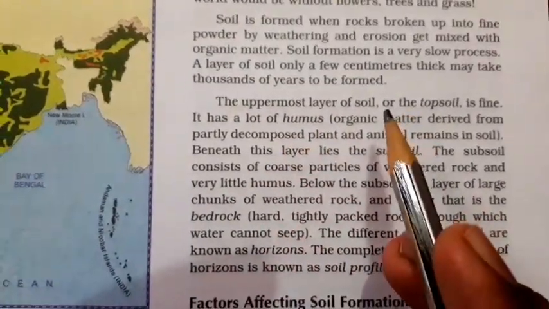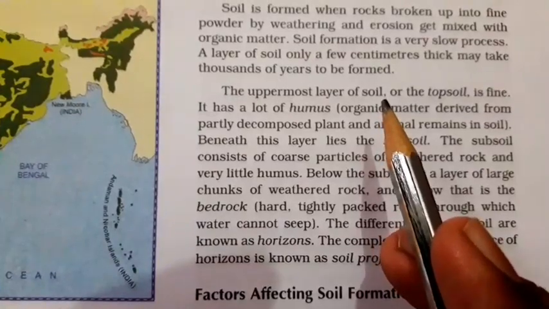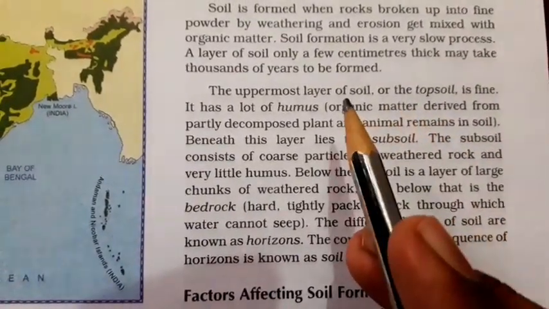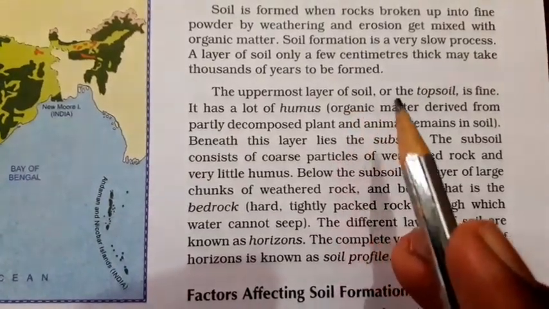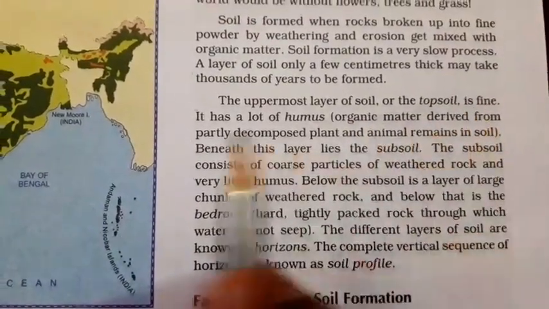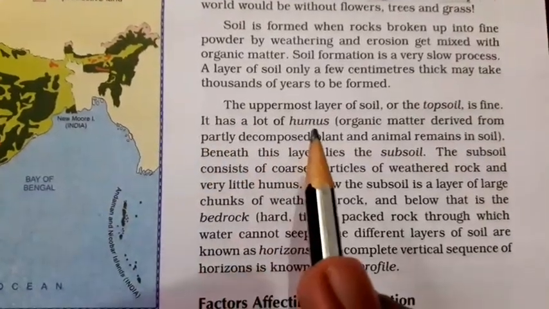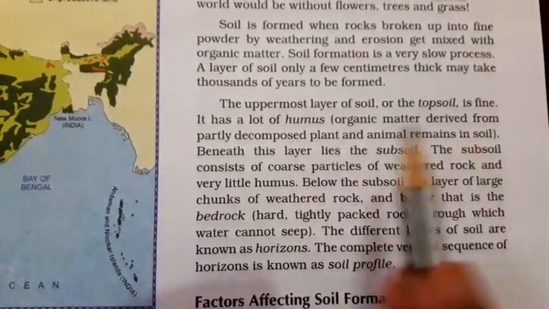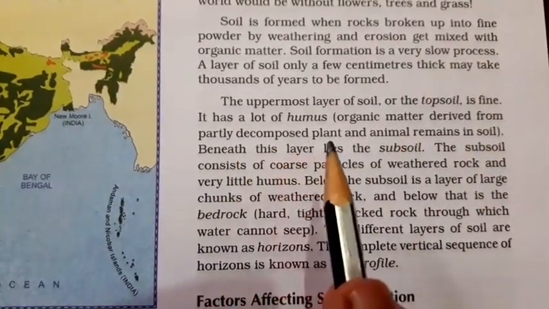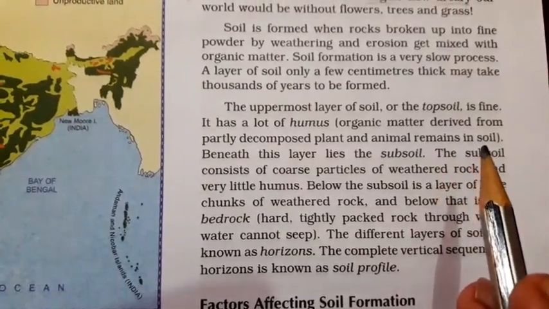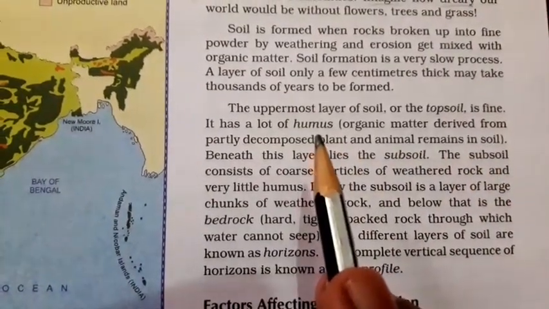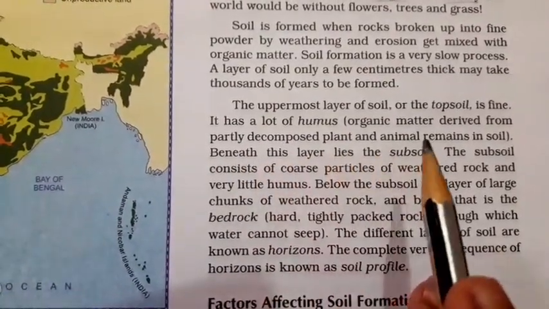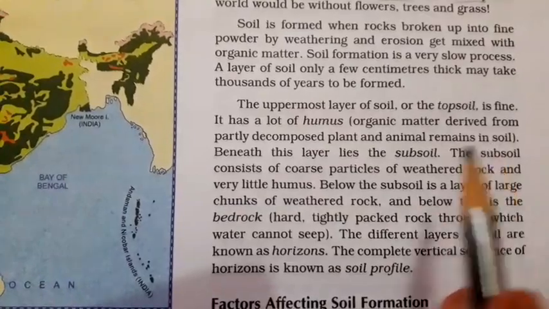If you are talking about the uppermost layer of the soil, or the topsoil, it has a lot of humus. Humus is organic matter derived from partly decomposed plant and animal remains in soil. So humus is created by partly decomposed plant and animal remains in the soil.